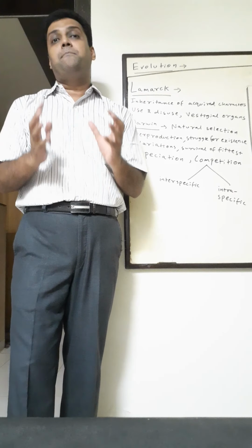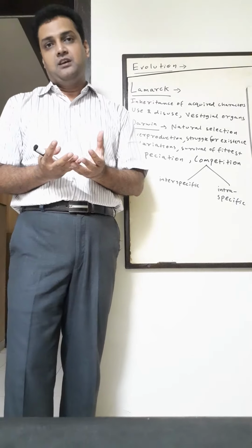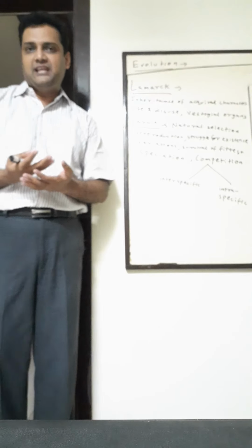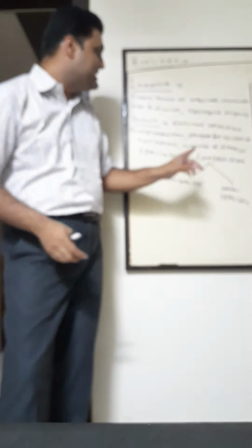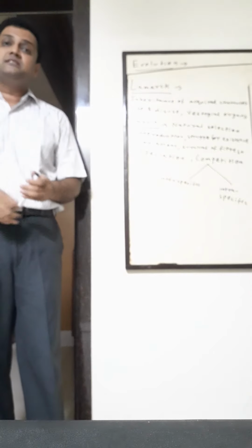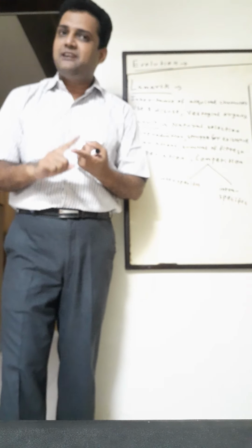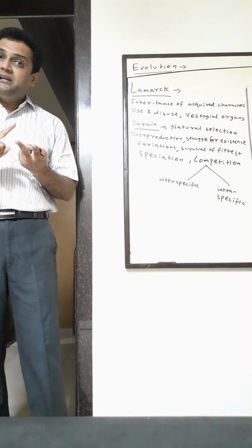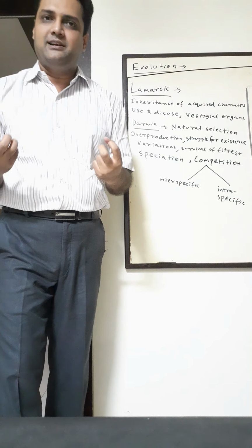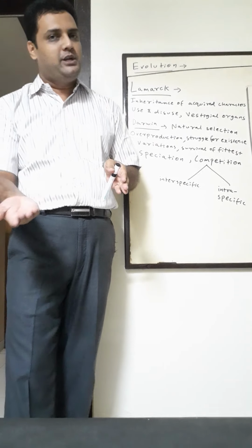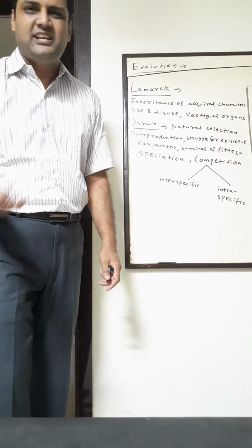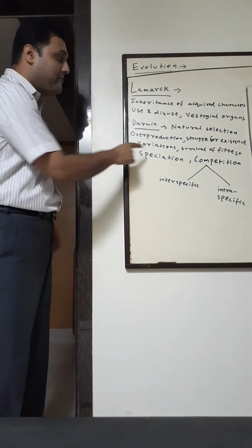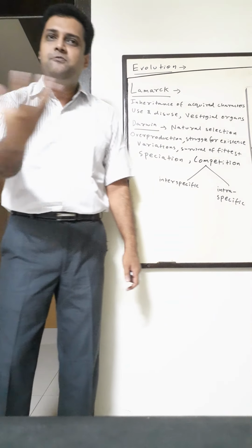He said that nature will select the best, the most well adapted, the animal which has best variation, or the organism which has best variations, and only those will survive. Therefore he said survival of the fittest. The one who is fit means what? Best adaptations. Okay, properly surviving in most harsh conditions, and those who will survive will reproduce and therefore pass the genes or the favorable characters to the next generation. He has not spoken about genes, but he has said about variations. Okay, variations are the differences.